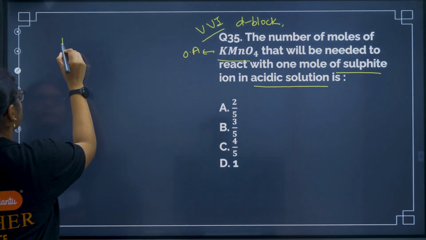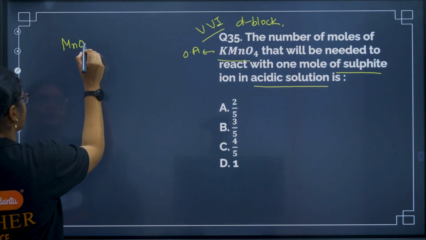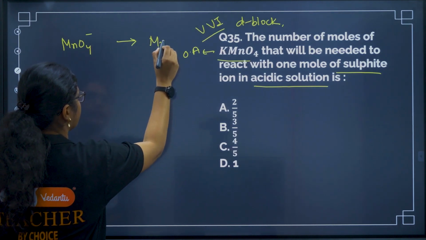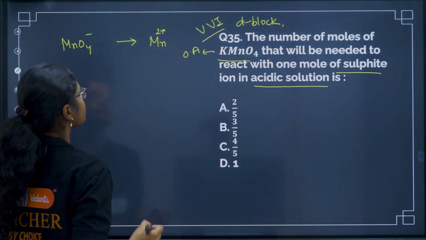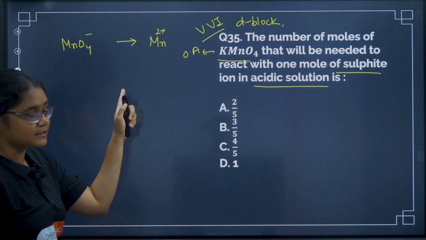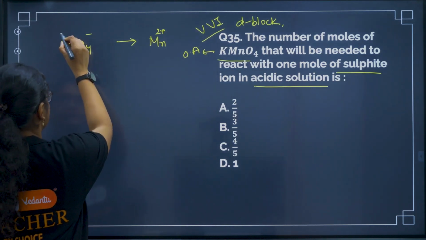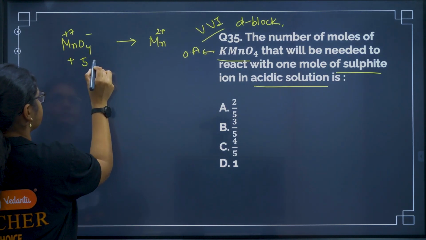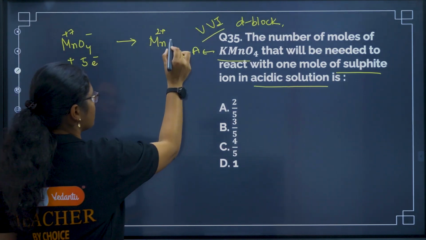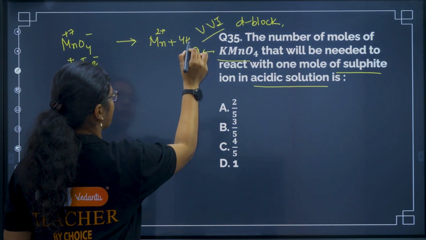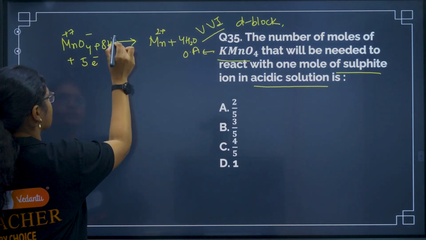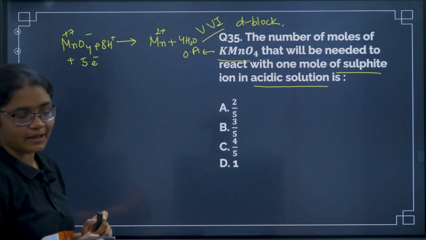So what will happen? MnO4 minus will get reduced to Mn2 plus. Okay. Now you see here we'll balance this equation. There is 4, so plus 7. So reduction means it has gained 5 electrons, right? Here 4 oxygen means here it will be 4 water, and we can add here 8 H plus, right? This is the reaction for manganese.